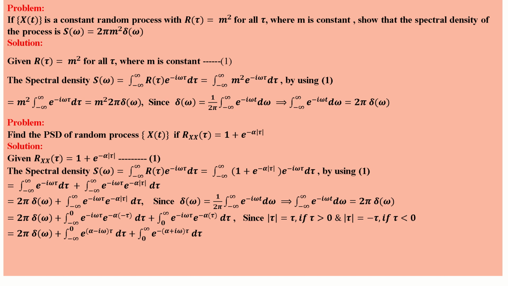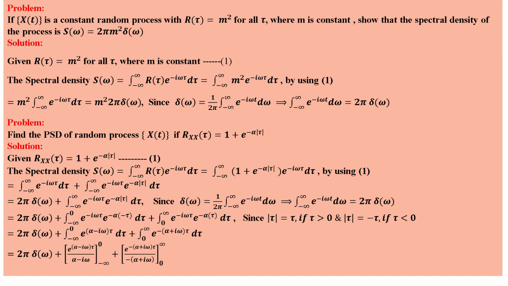So 2 pi delta omega plus the integral from minus infinity to 0 of e power (alpha minus i omega) tau. Tau is common, so take it outside, d tau, plus the integral from 0 to infinity of e power (minus alpha minus i omega) tau d tau. Now we can use the formula that the integral of e power ax is e power ax by a.